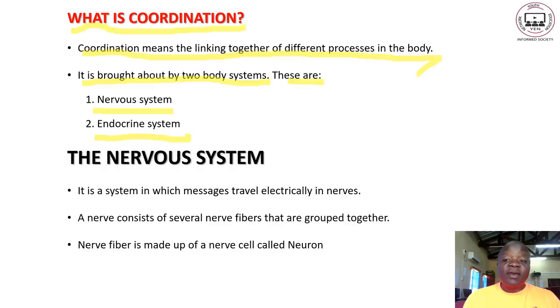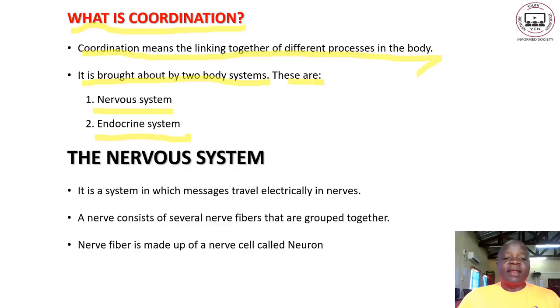So you can see no system works in isolation. The digestive system banks very well on the blood circulatory system, because when the end products of digestion are digested, they are transported by blood to several tissue cells where the food nutrients are being used. So you can see no system in our body works in isolation. Generally, coordination is brought about by the nervous system and the endocrine system.